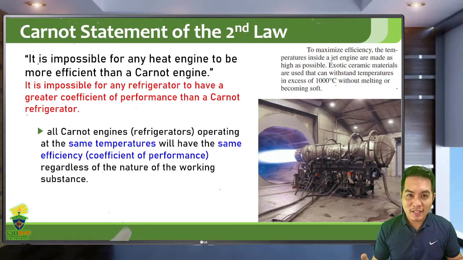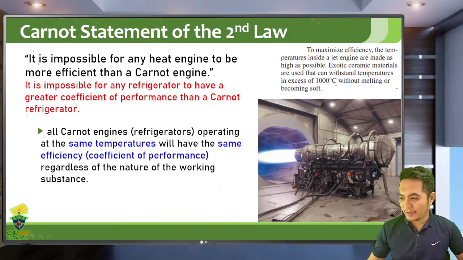They don't depend on the nature of the working substance, whether it's air, gasoline, or freon, but only on the temperature difference between the hot and cold reservoir. It should be as large as possible for an engine and as small as possible for an ideal refrigerator.